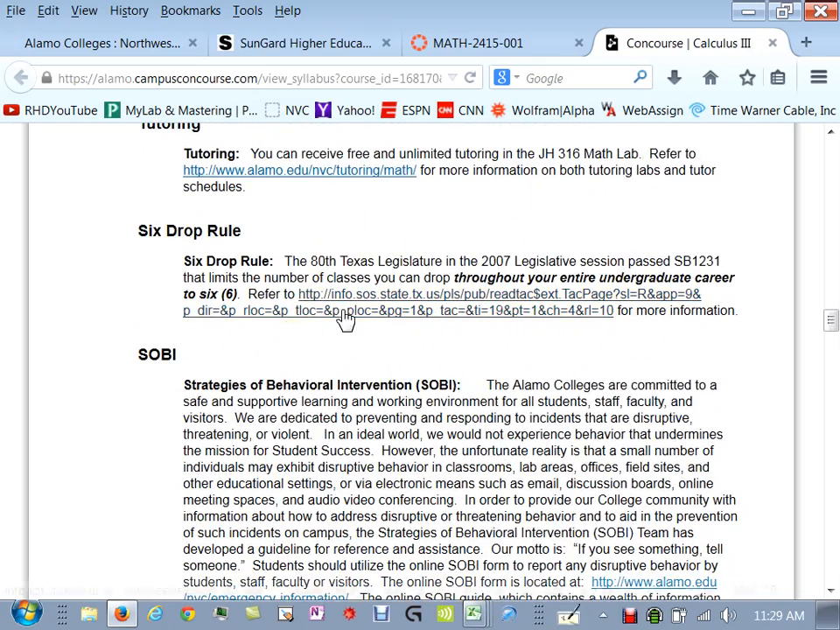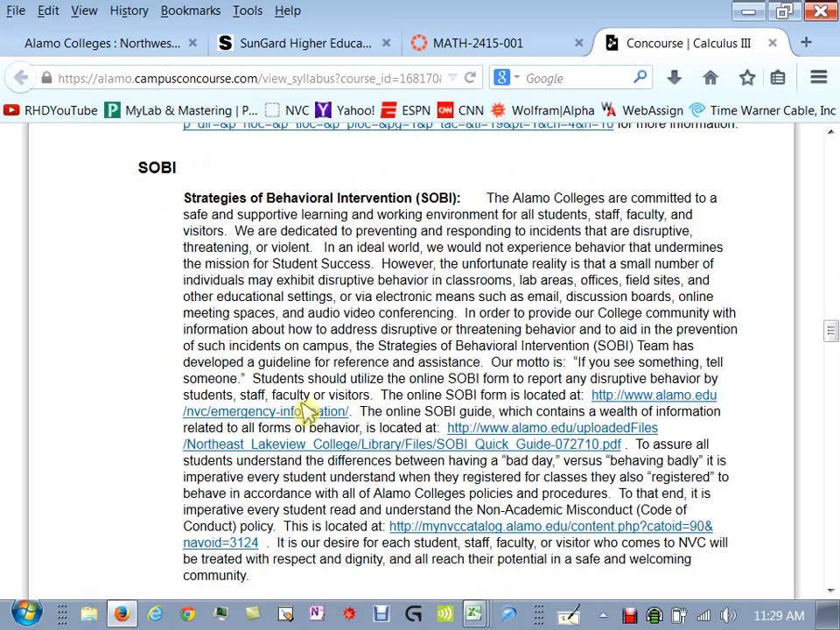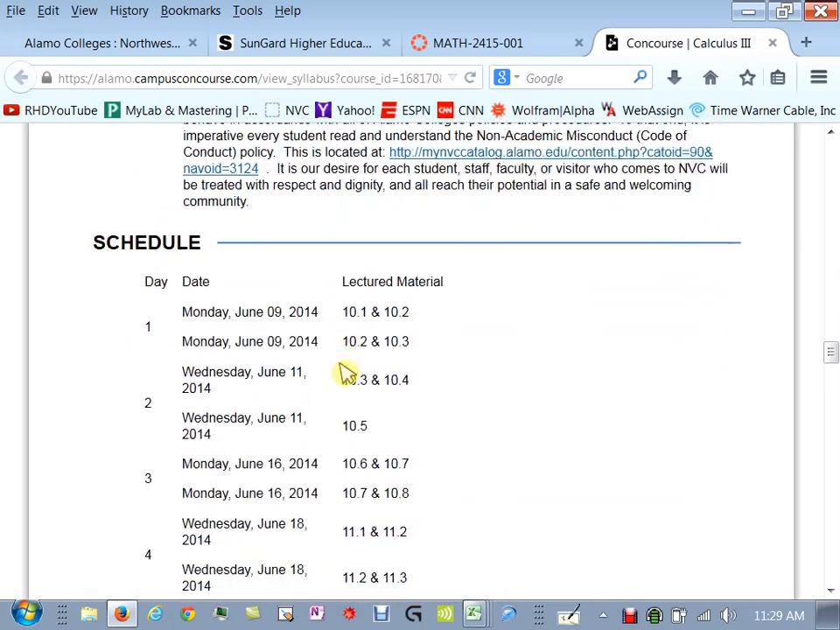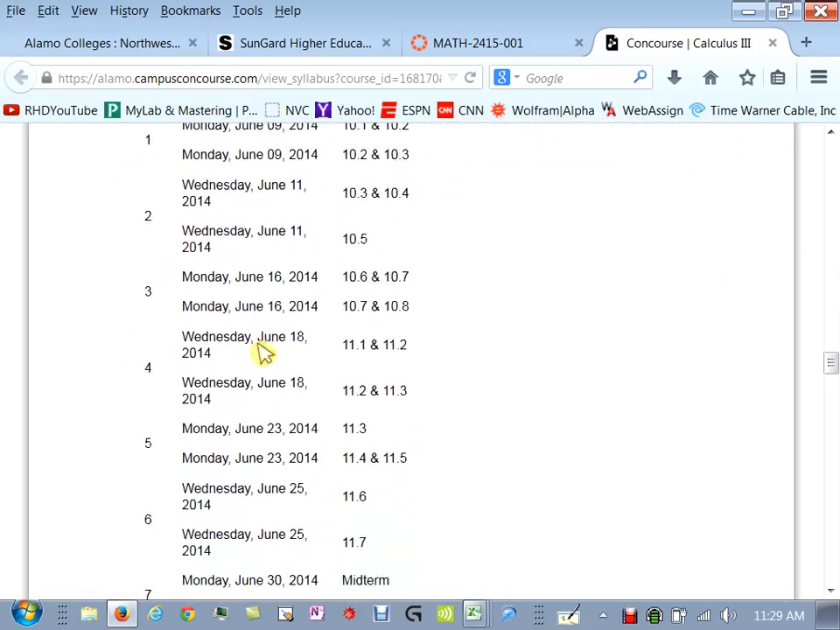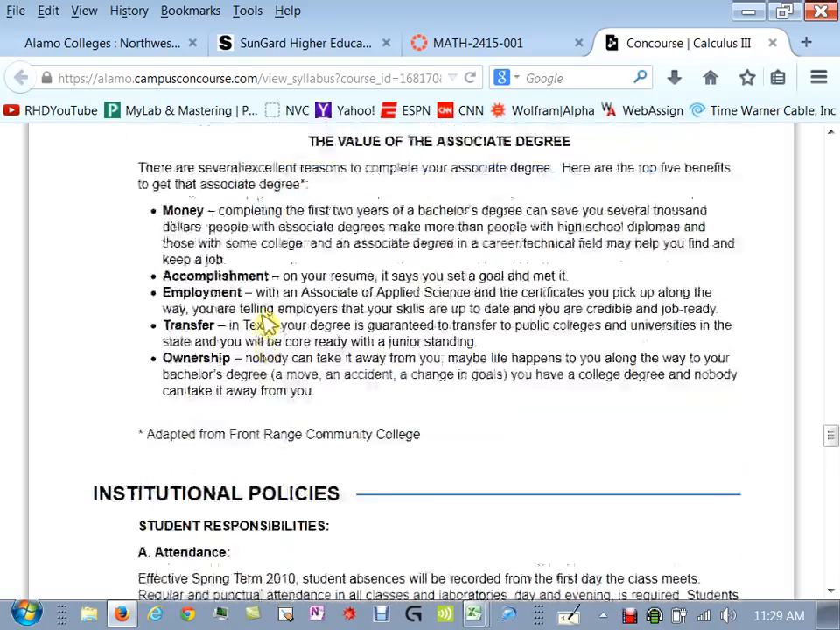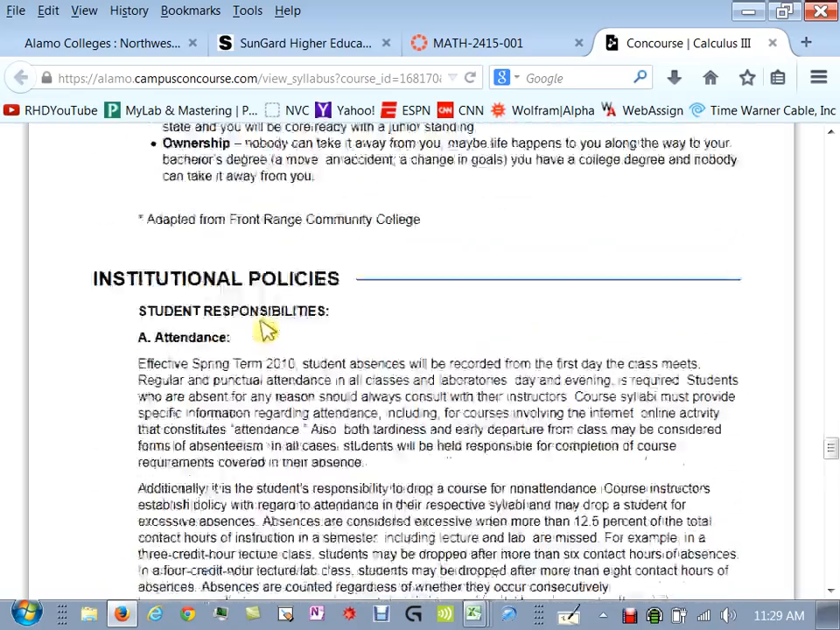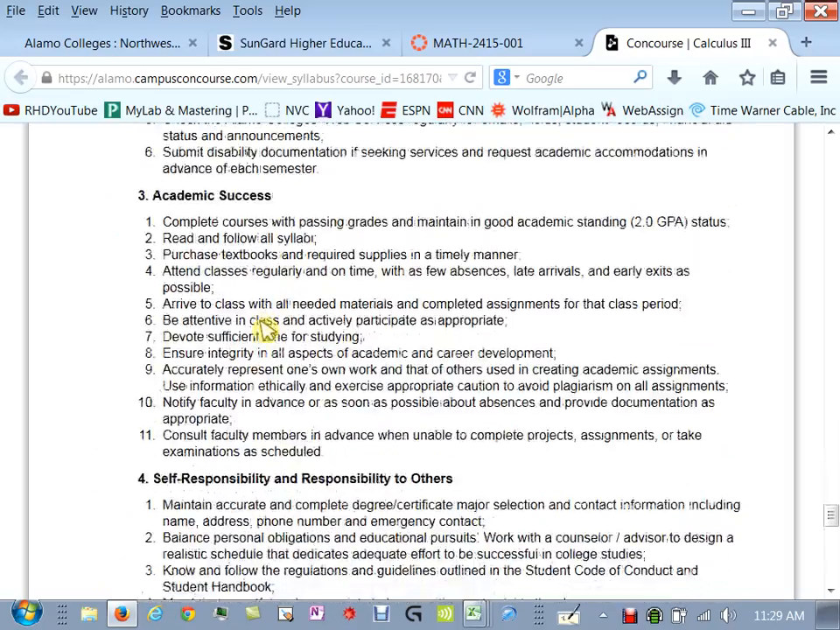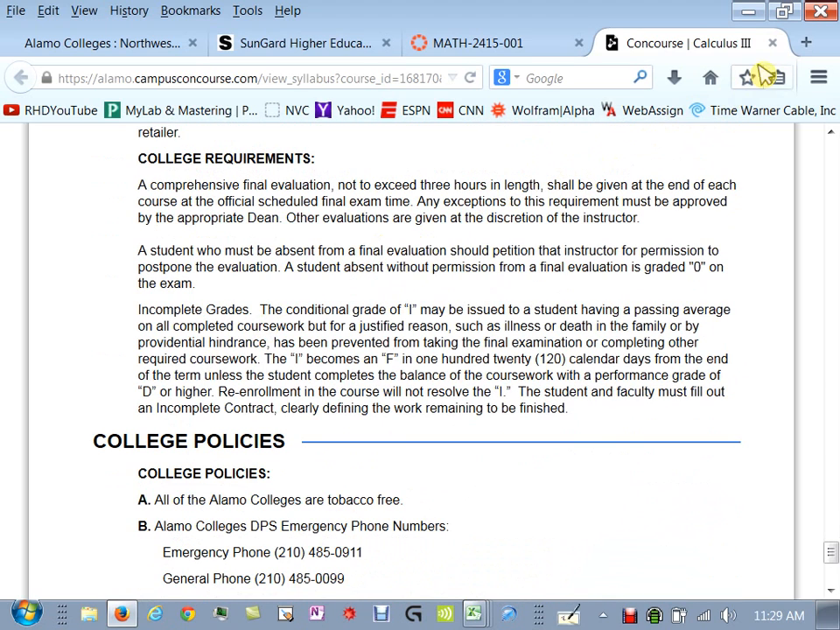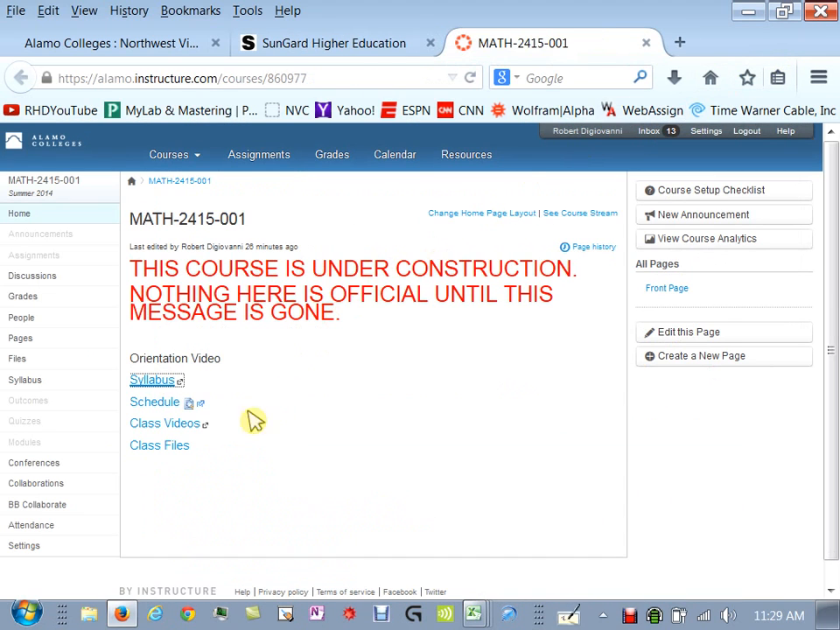6-drop rule, this is a Texas thing I have to have in here. Same with this, I have to have that in here. Here's the schedule. This is also available on our website, so I won't look at that right now. Pretty much everything else is stuff I have to have in the syllabus, so I don't really want to go through any more of that. Okay, so that's your syllabus.